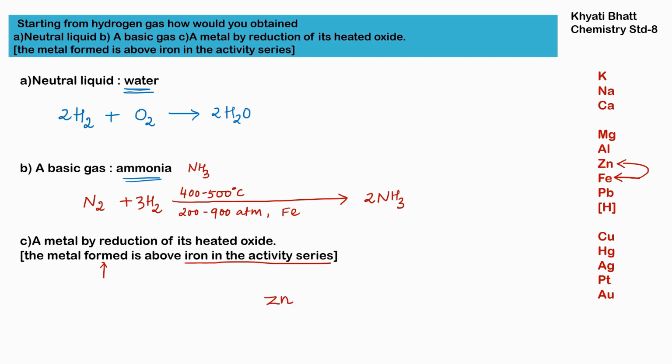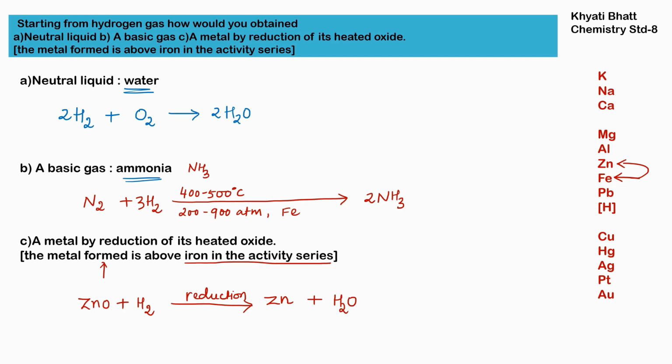Now metal by reduction. So this reaction has to be a reduction reaction of its heated oxide. So zinc is produced from its own oxide. So it is ZnO. We are using zinc oxide, along with that hydrogen gas will be there. So as a reduction product, we will get zinc metal, and along with that we will get water. So H2O.